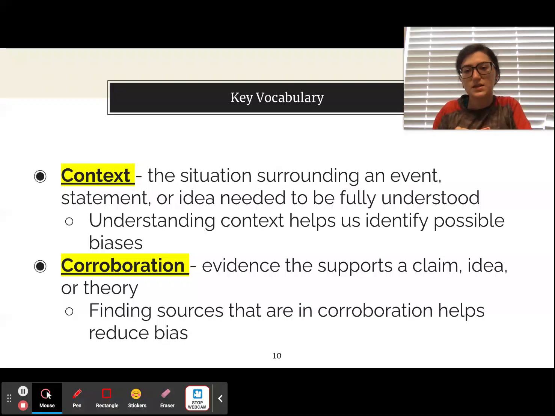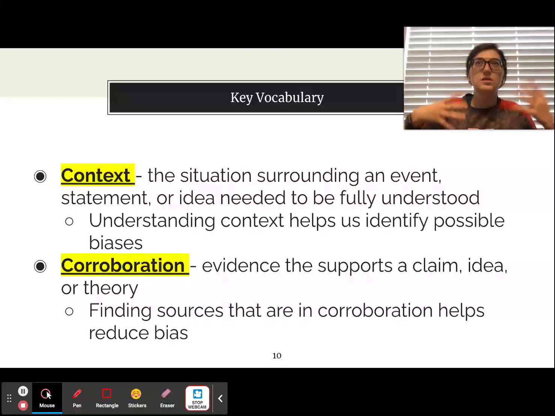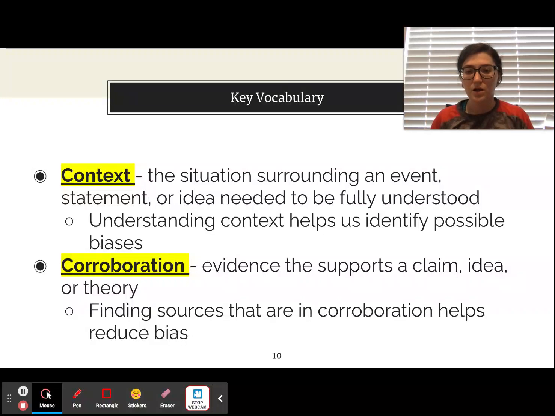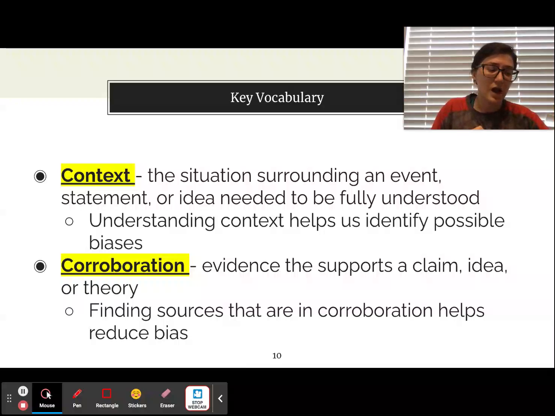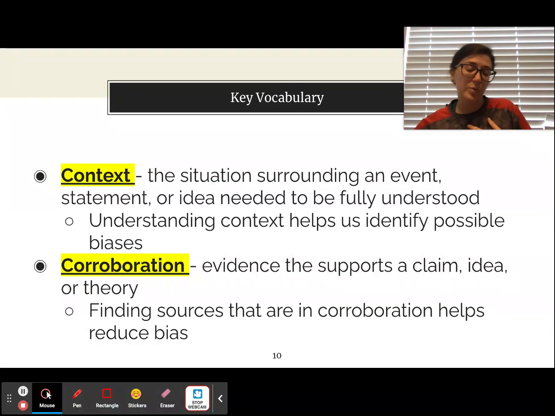Context. This is the situation surrounding an event, statement, or idea that you need to use to fully understand what is happening. So, if we understand the context of something, it helps us identify any biases. So, for example, right, if something happens and there is a disagreement between two friends, there's some context around that, right? Maybe someone has a personal experience that is impacting their point of view. The other person doesn't see that.